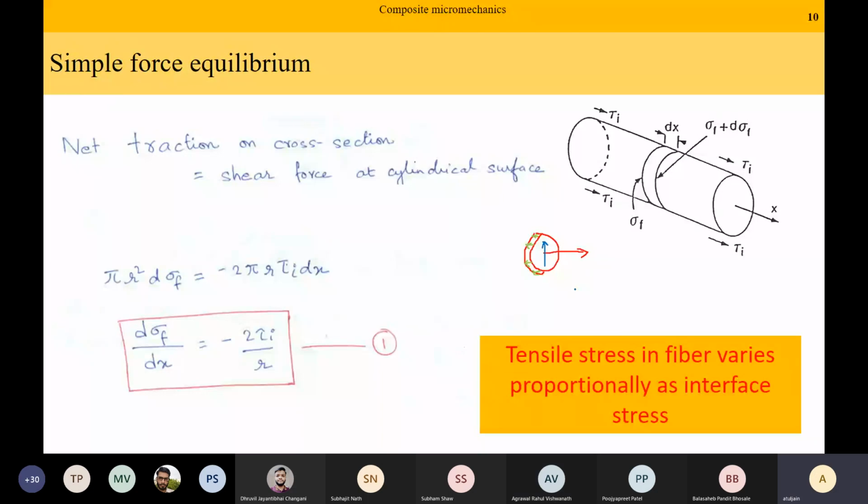Yes, sir. First of all, that shear would not come in our traction balance, because basically we are doing summation Fx is 0. This shear would be in the y direction. Number one. Number two, what is the source of this shear? Why would this shear be there?